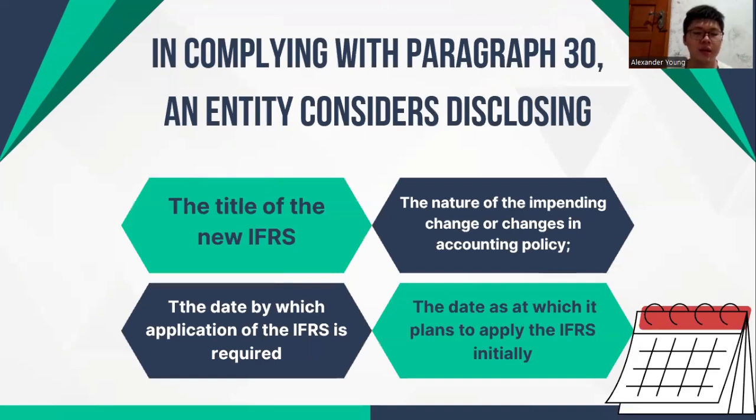In complying with paragraph 30 in IAS 8, an entity considers disclosing, first, the title of the new IFRS; second, the nature of the impending change or changes in accounting policy; next, the date by which application of the IFRS is required; and the last one is the date as at which it will apply the IFRS initially.